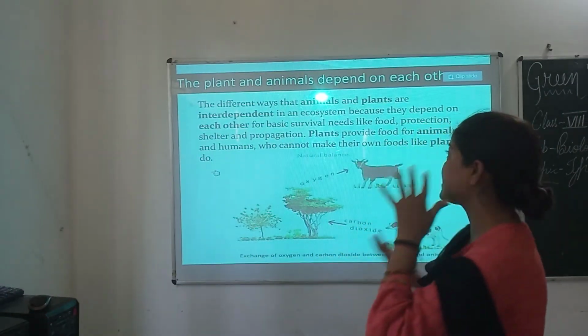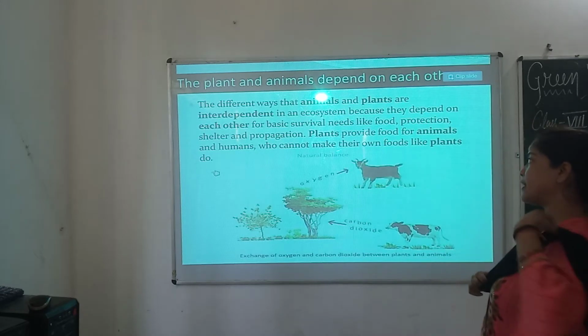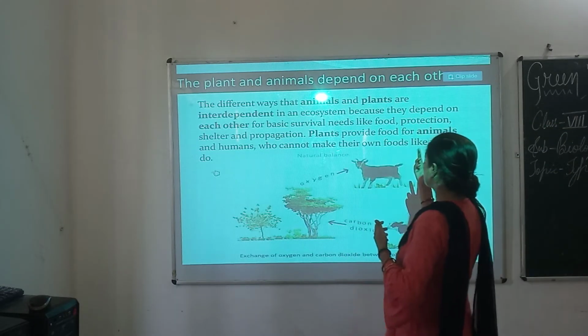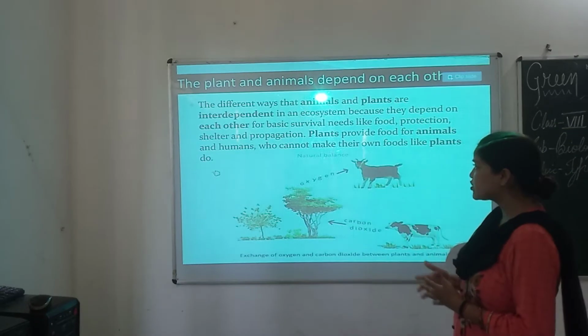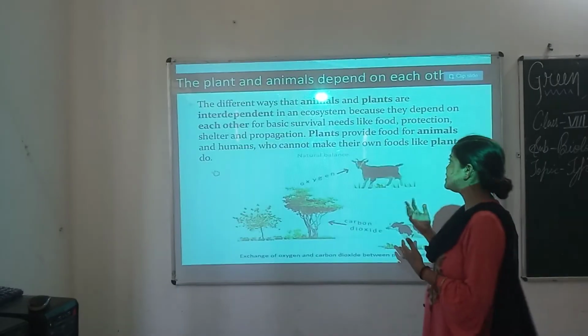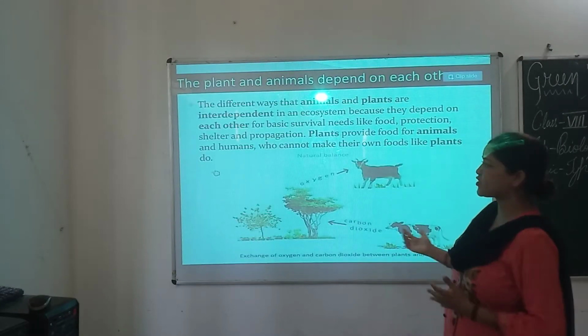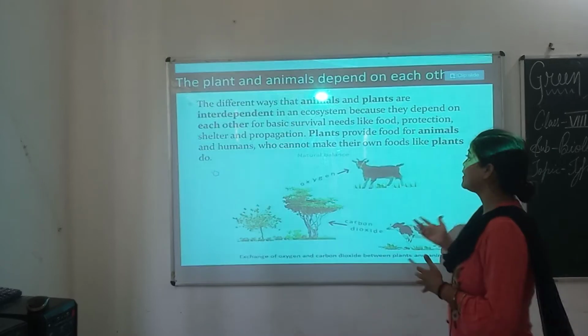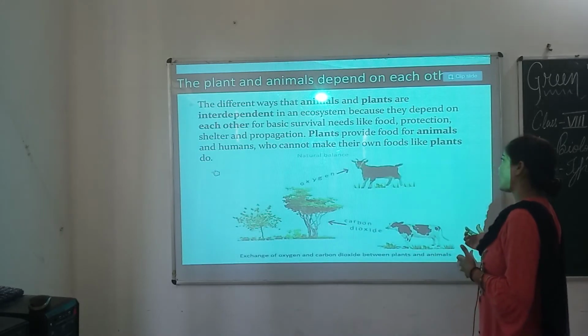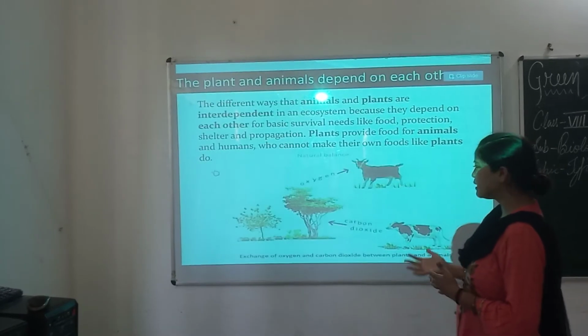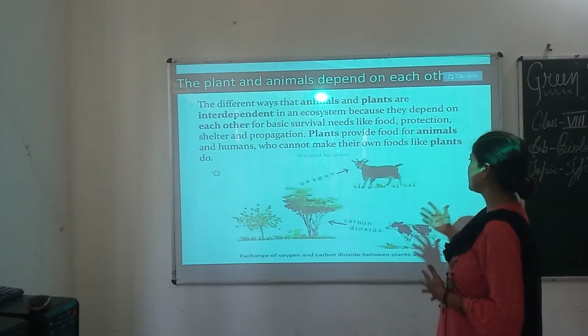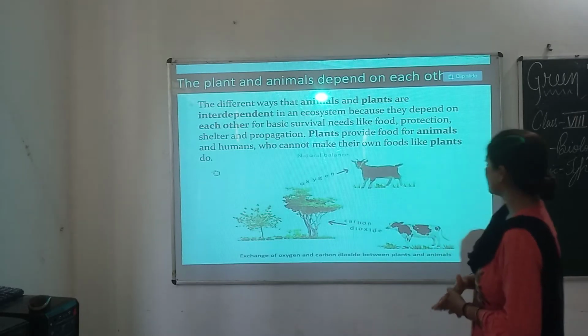The different ways that animals and plants are interdependent in an ecosystem, because they depend on each other for the basic survival needs like food, protection, shelter and propagation. Plants provide food for animals and humans who cannot make their food like plants. Okay?